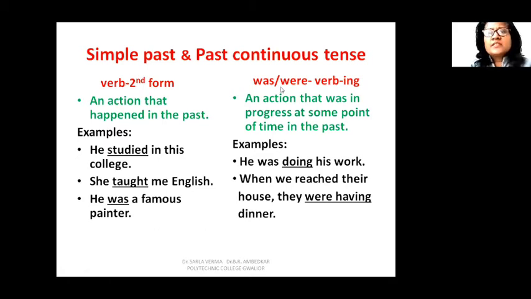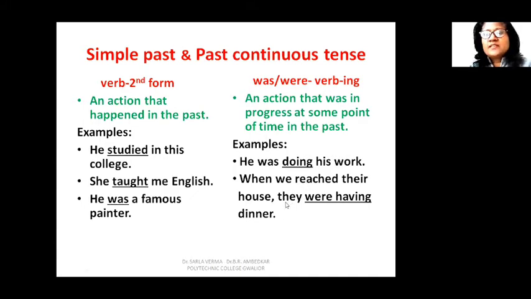Now, in continuous tense, we talk about an action which was in progress at some point of time in the past. So, the action was in progress or it was continuing in the past. So, we want to show the continuity of action in the past. Like, he was doing his work. When we reached their house, they were having dinner.